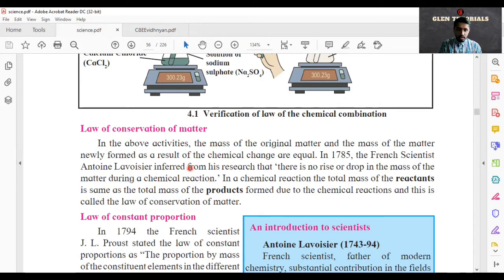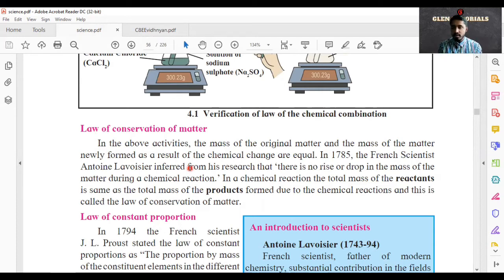Now, suppose we make sugar with water. The weight of sugar and the weight of water, we take separately, and then we mix them and see how much the weight is. Both the weights will be the same. Sugar and water separate, and sugar water solution. So sugar plus water is equal to the final product.